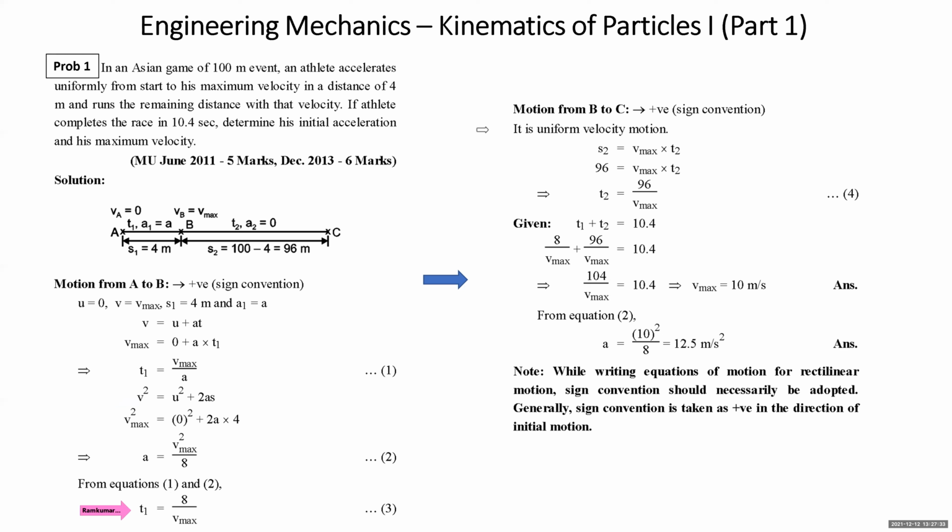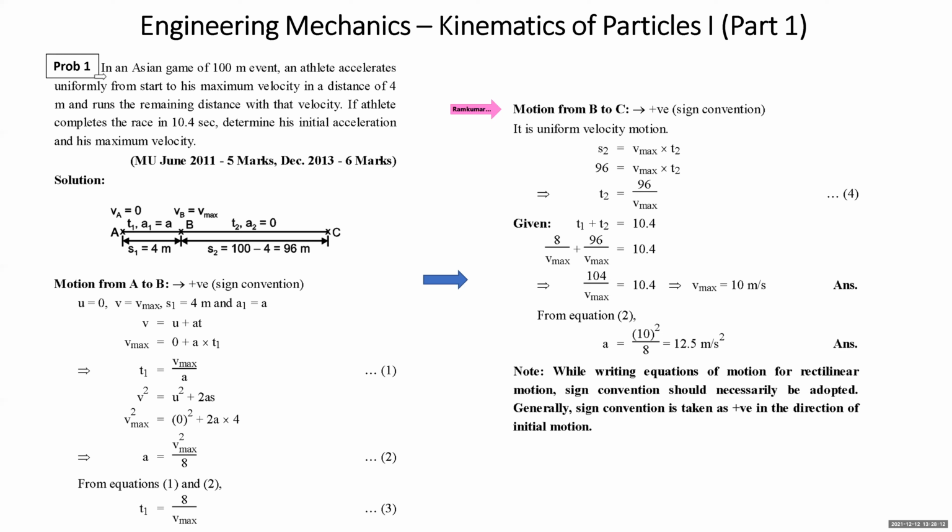All right. Now we come to motion from B to C. From B to C, motion is at constant velocity. Constant velocity is Vmax. Displacement or distance covered is 96 meter. Displacement and distance will be same during rectilinear motion as long as the particle is moving in the same direction. Like in this problem, as the particle is moving in the same direction, displacement and distance will be same. So motion from B to C, if it is uniform velocity motion, then displacement S2 is velocity into time. Displacement for the second segment of motion is 96 meter, Vmax into T2. So T2 comes out to be 96 upon Vmax.